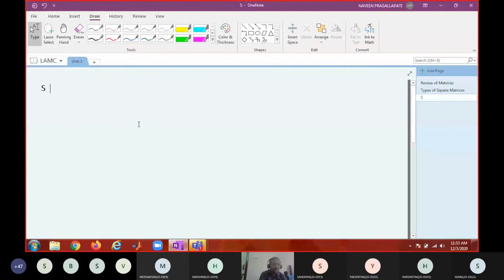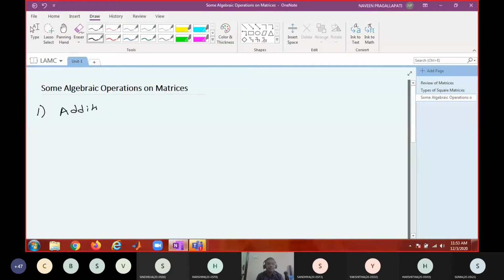Some algebraic operations on matrices. First one, addition, right? So matrix addition. Tell me, when can I add two matrices? When the two matrices have same order, right? If they have different order, I cannot add the two matrices. Okay, so Aij and Bij of same order, m by n. Then what is A plus B?